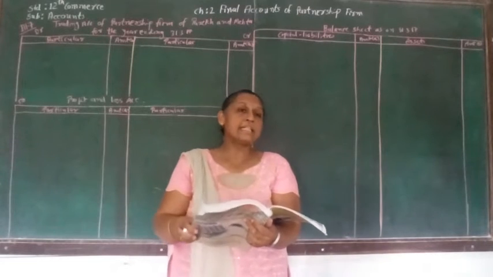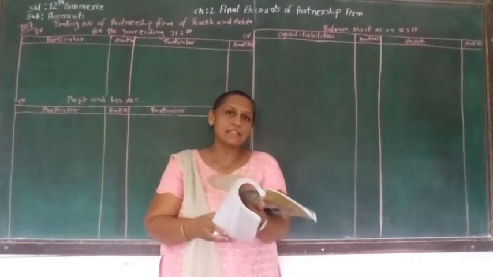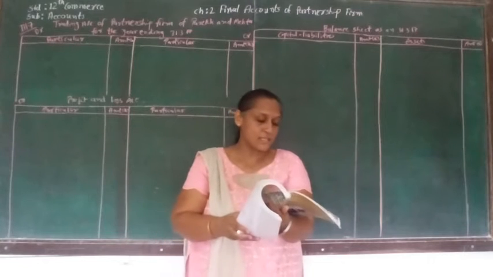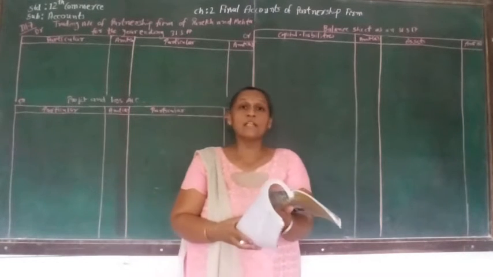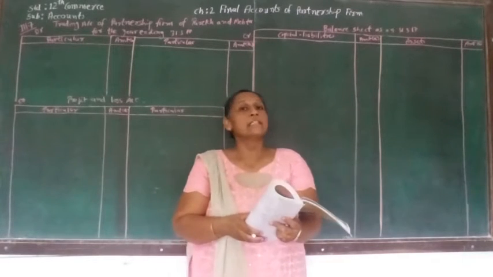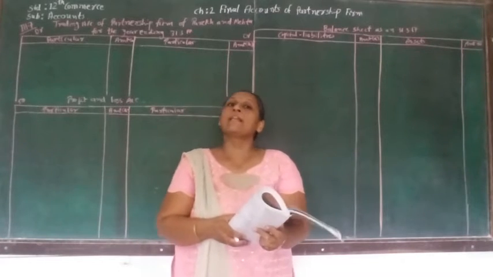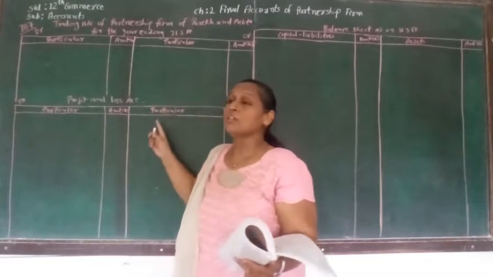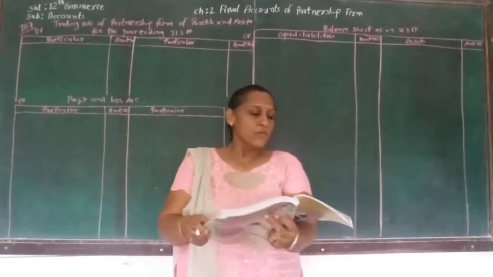Let's see illustration number 7. Here from the following trial balance dated 31st/3/17 and adjustment prepared final account of partnership firm of Parekh and Mehta. So here there is no need to prepare profit and loss appropriation account as there is no adjustment related to interest on capital as well as interest on drawing. So here we have to prepare only trading account, profit and loss account and balance sheet for the partnership firm.